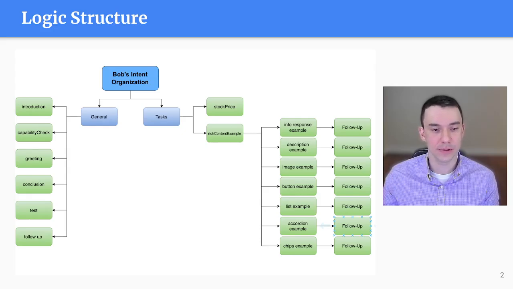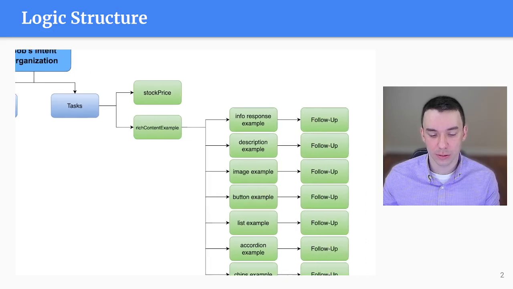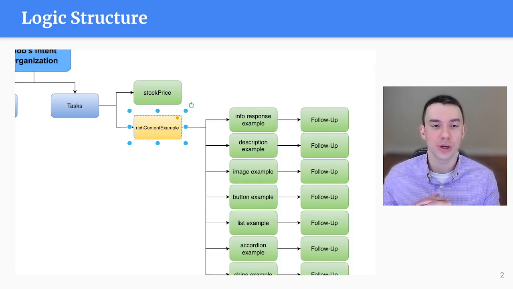So in this case, I have it very simply modeled out. I have general intents on the right-hand side, here in yellow, and I have tasks on the right-hand side, which is just tasks like stock price and rich content example. The general ones are things like greeting and conclusion. They're kind of like the supporting intents. And for this one here, rich content is where I'll spend most of the time. It breaks down into actual pieces of example of rich content, which I'll show with the next slide.